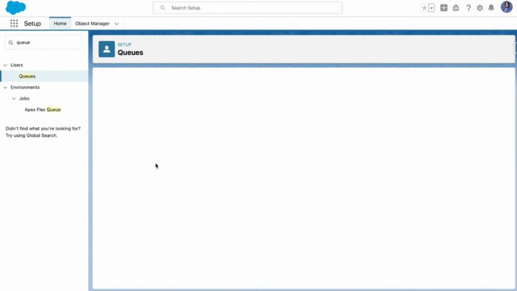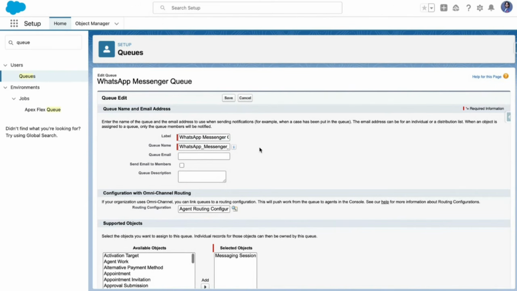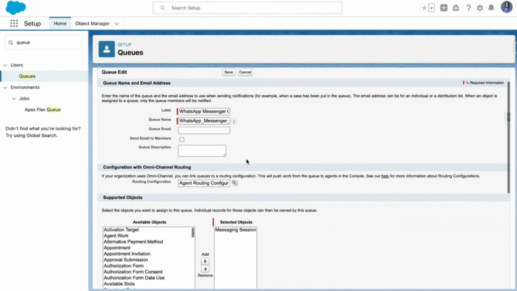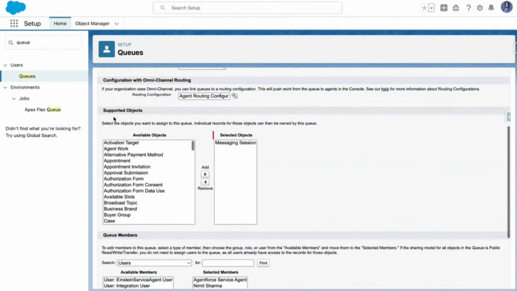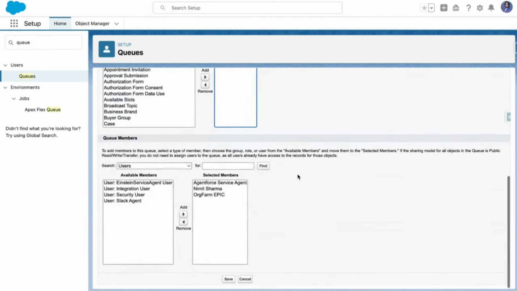So this is the queue which I've created for WhatsApp. If I do edit, so what are the things which I've discussed, right? Keep your name as you like, which you can select, right? Under supported objects, always choose messaging sessions from here and drag and drop, right? And about selecting members, the users, right? Keep agent for service agent. This is me, Nimish Sharma, for the service agent, and I'm in as a system admin.